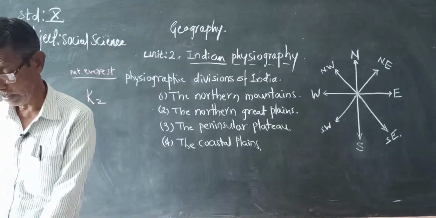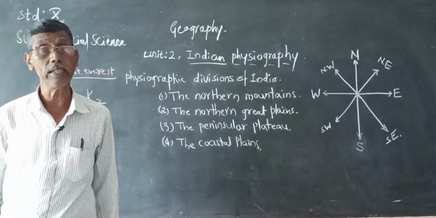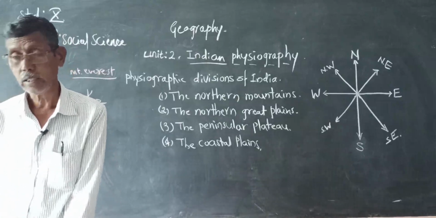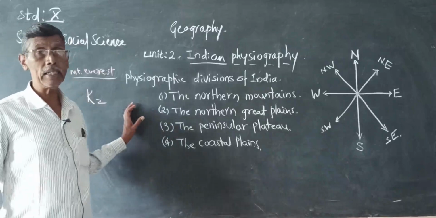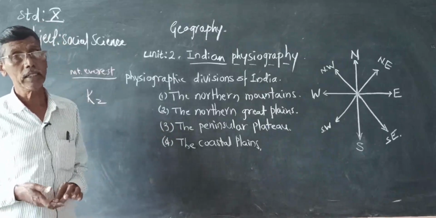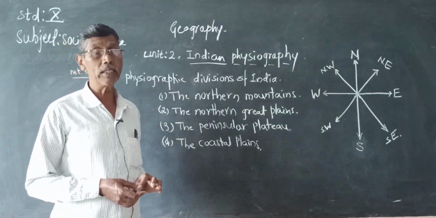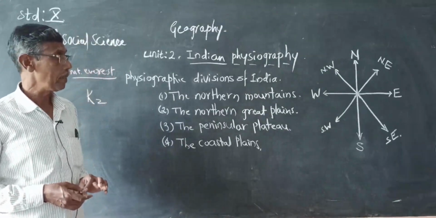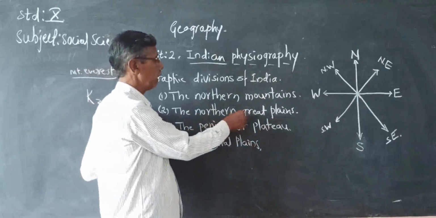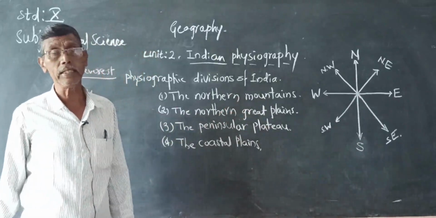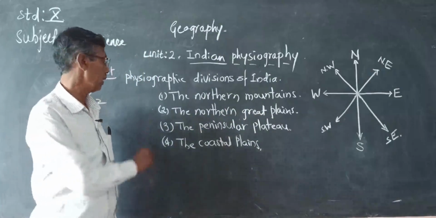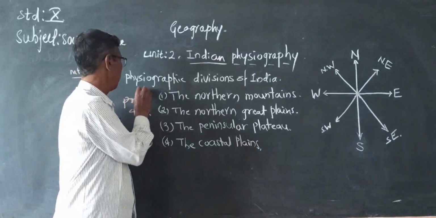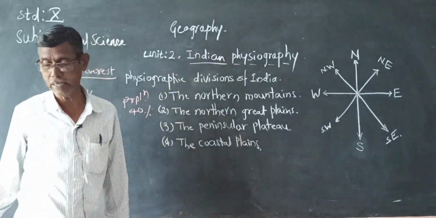A number of pilgrim centers are also there in the northern Great Plains. So because of the suitable climatic condition, flat land and availability of water, transport and communication, it is the most densely populated region in the country. About 40% of the population is living in the northern plains.